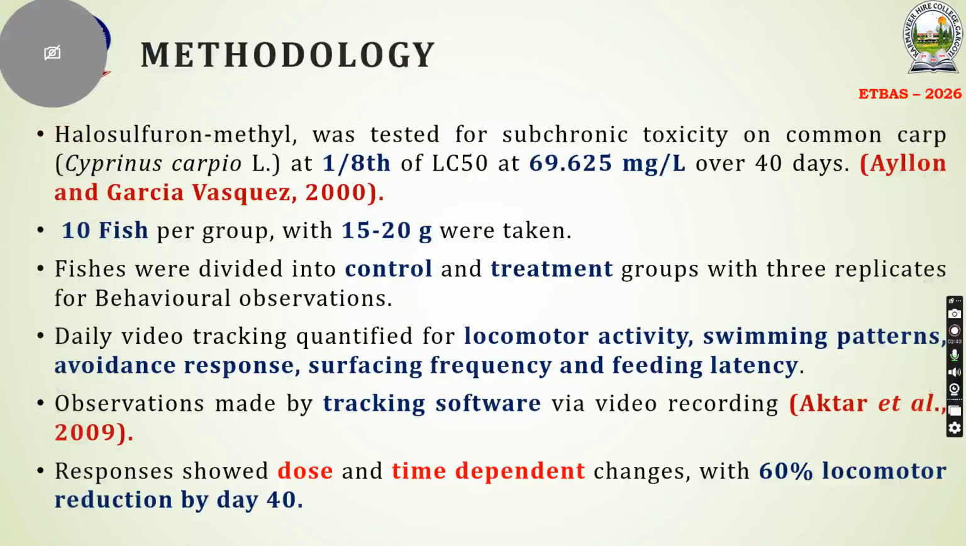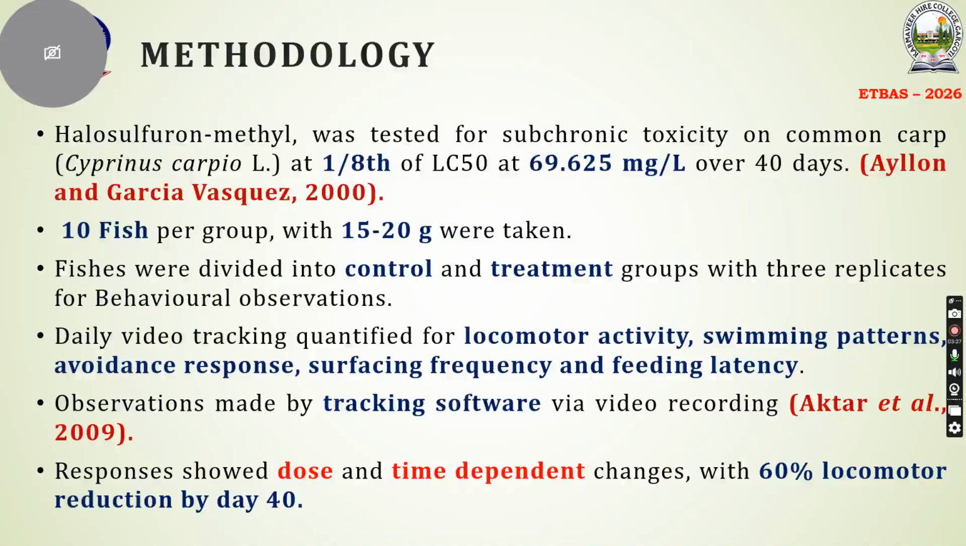The halosulfuron methyl was tested for subchronic toxicity on common carp, the test species of fish, called Cyprinus carpio linnaeus. I took 1/8 of the LC50, at 69.625 mg per liter, for 40 days. A subchronic exposure was done. The LC50 was already determined, and on the basis of the LC50 I took 1/8 of it, that is 69.625 mg per liter. This methodology was given by Ailon and Garcia-Vazquez in the year 2000, and I followed the criteria, standard procedures and protocols according to this research paper.